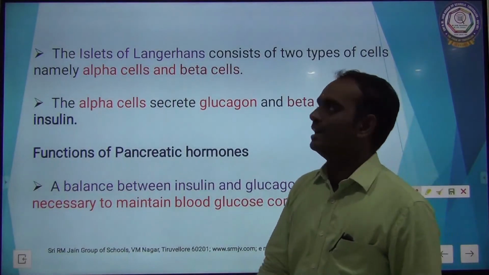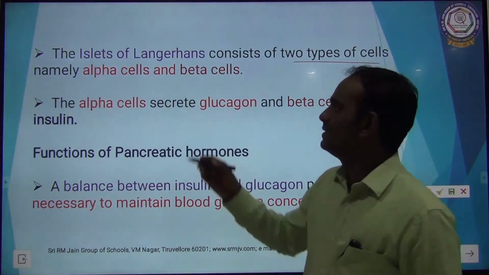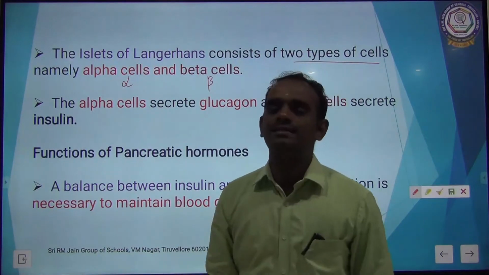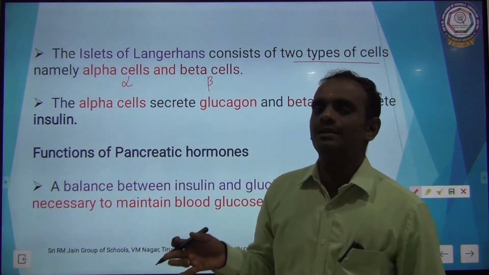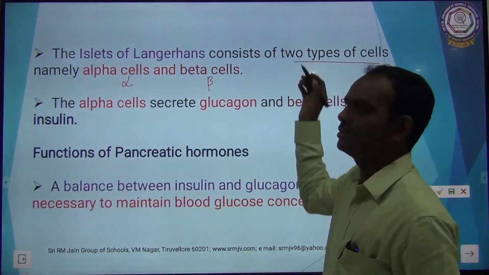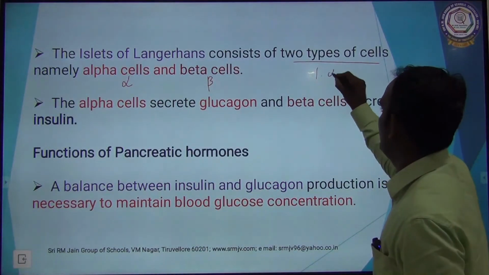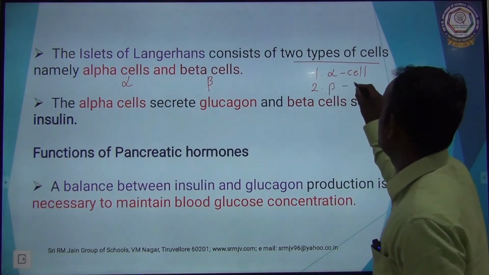The islets of Langerhans consist of two types of cells, namely alpha cells and beta cells. The endocrine part of the pancreas has islets of Langerhans. One is called alpha cell, the second one is called beta cell.